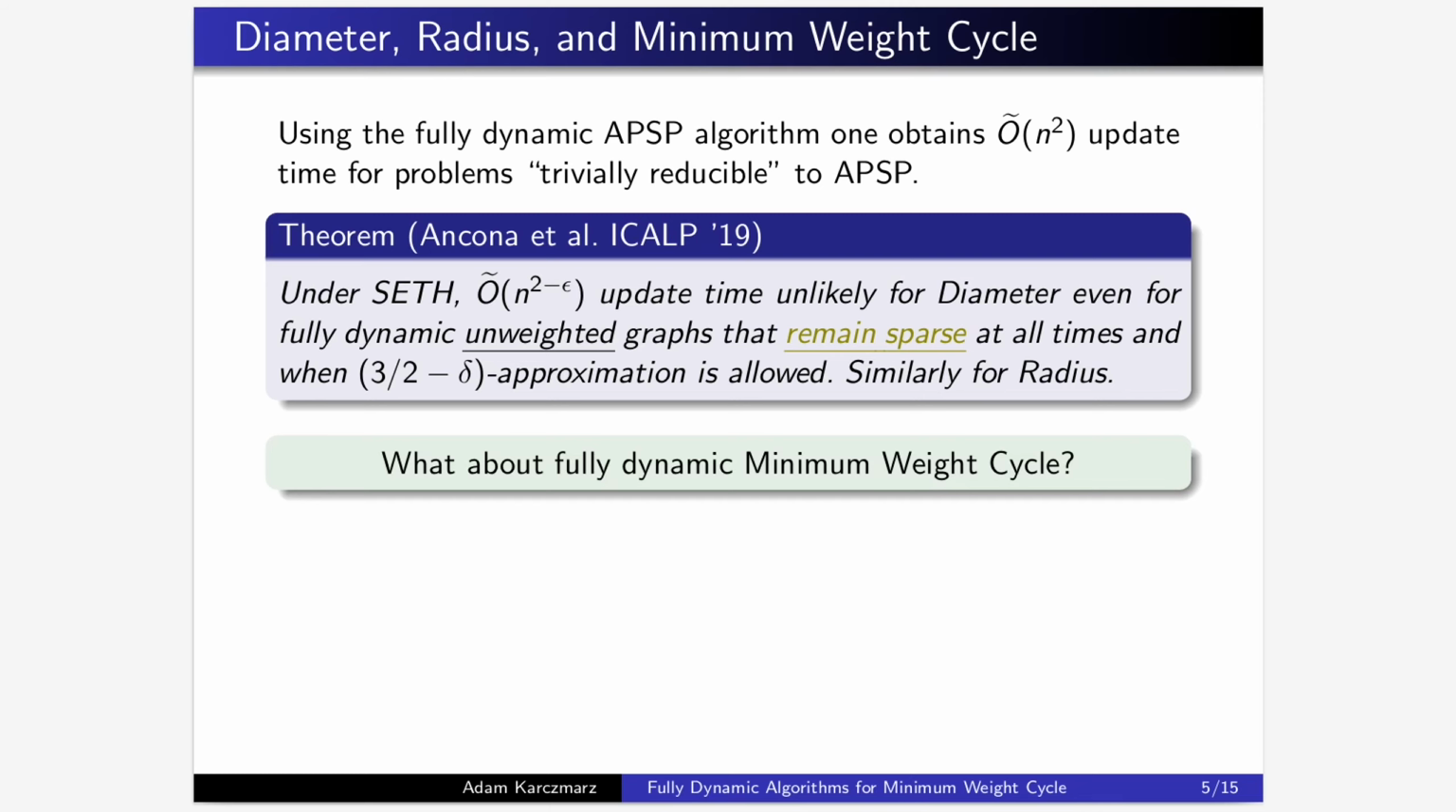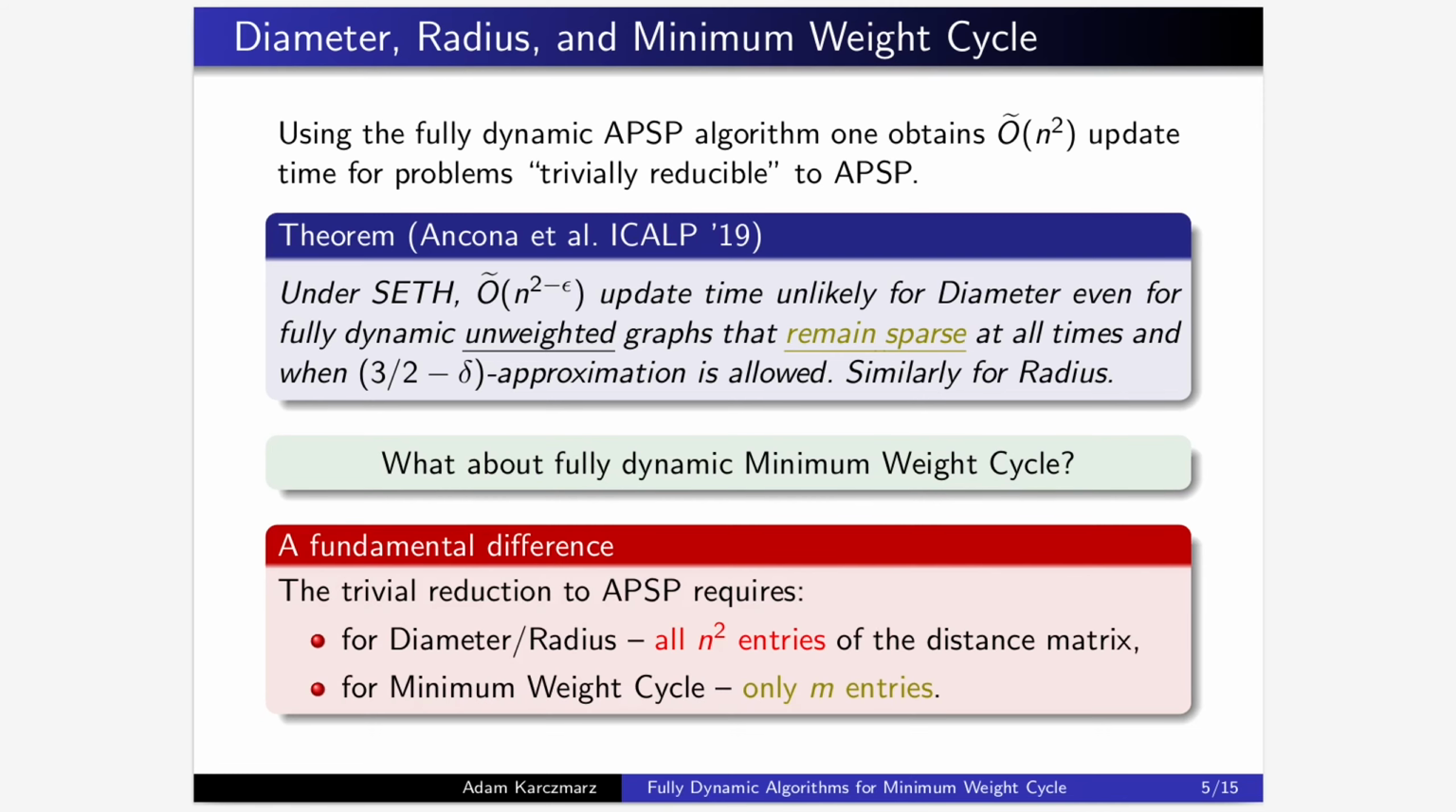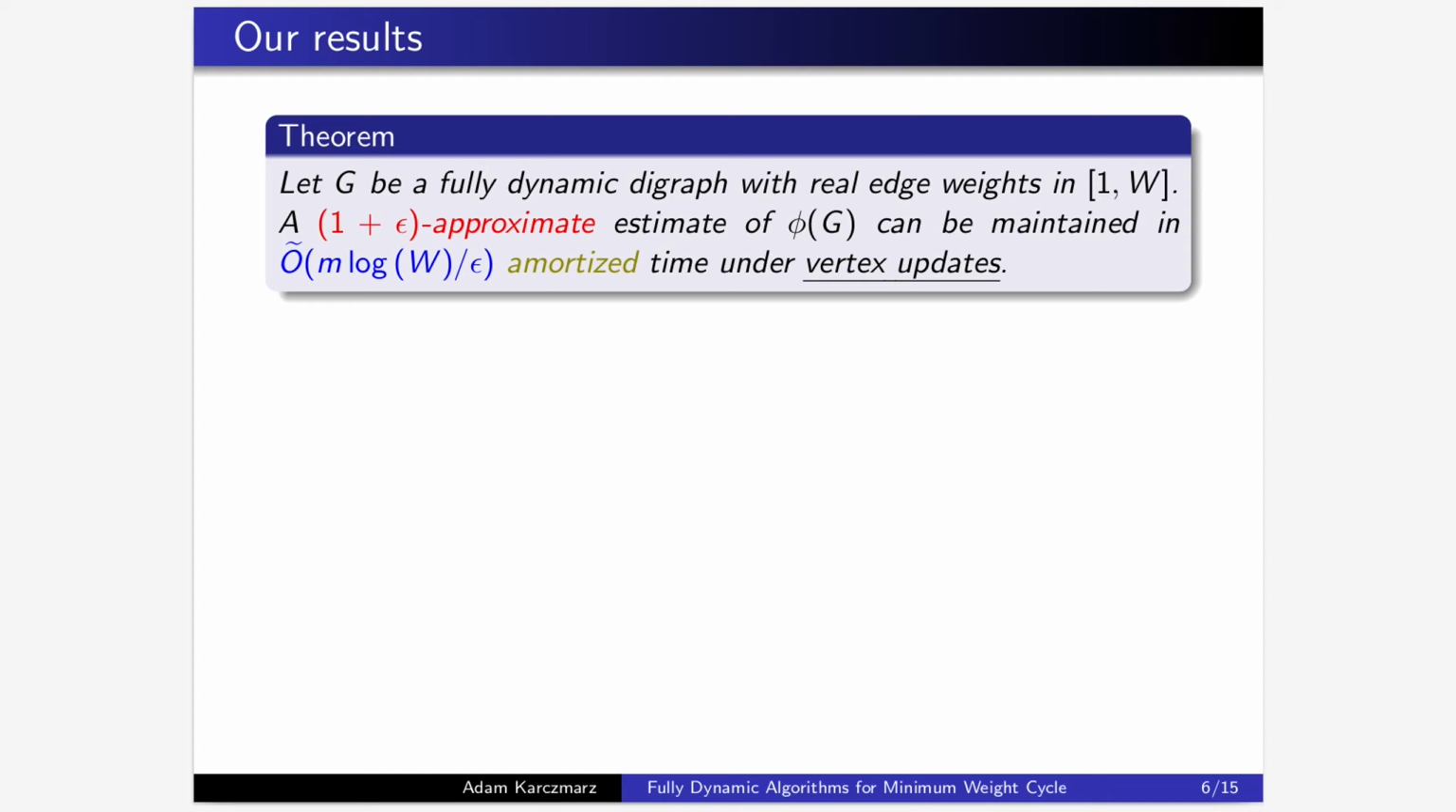But does a similar conditional lower bound hold for minimum weight cycle? The fundamental difference between minimum weight cycle and diameter or radius is that computing the former requires only m entries of the distance matrix, whereas for the latter, it seems we have to inspect all the n-squared entries in order to compute the answer. In our paper, we show that indeed the situation is different for minimum weight cycle.